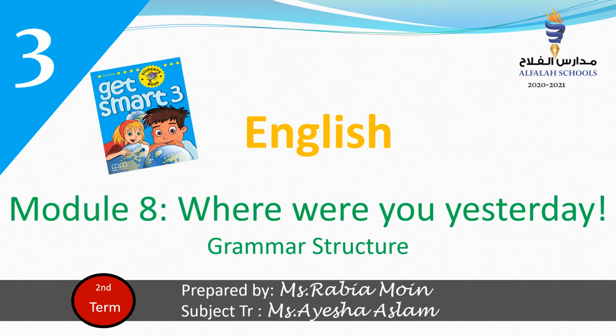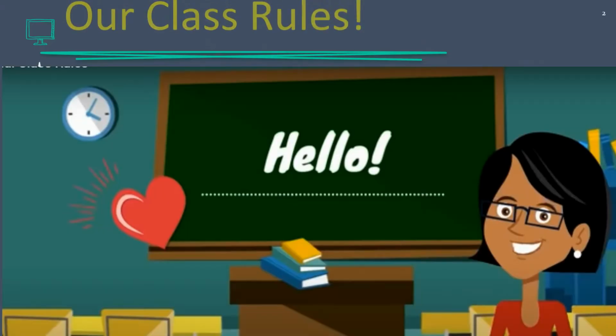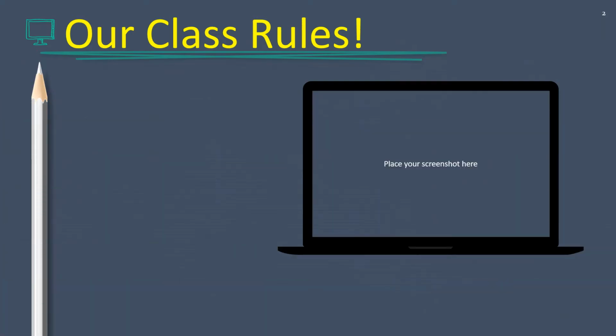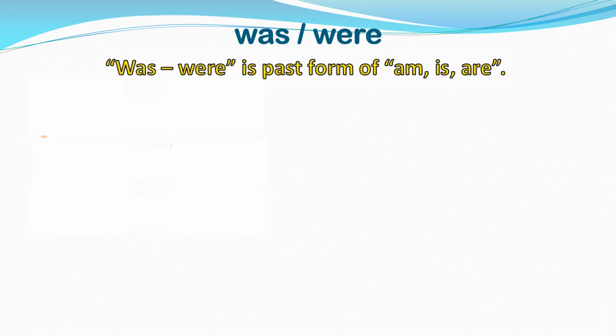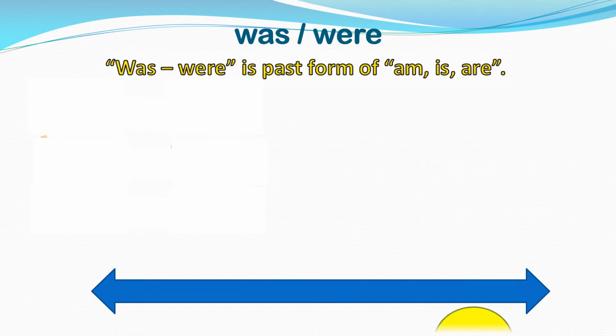Let's start today's lesson. Inshallah, we will be doing a grammar lesson: how to use was and were. Was and were is actually the past form of am, is and are. Am, is and are are the present form, and I'm sure you remember we already studied this. So let's see an example.